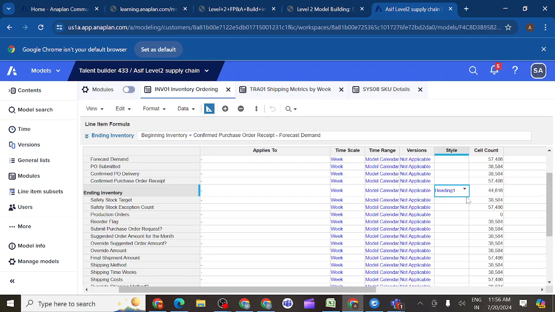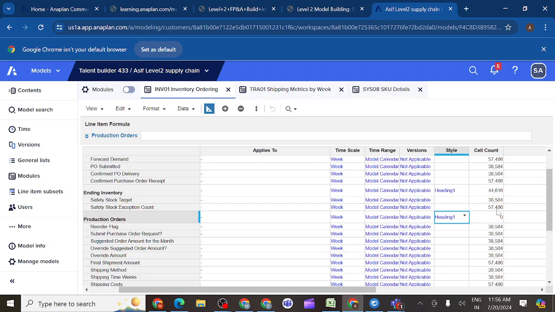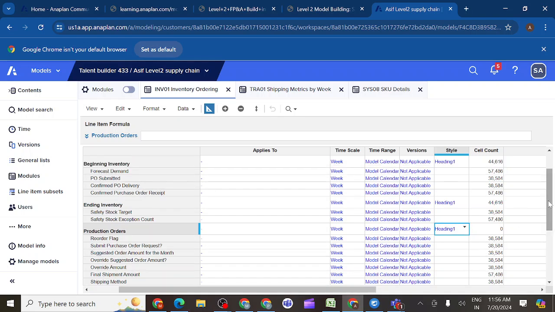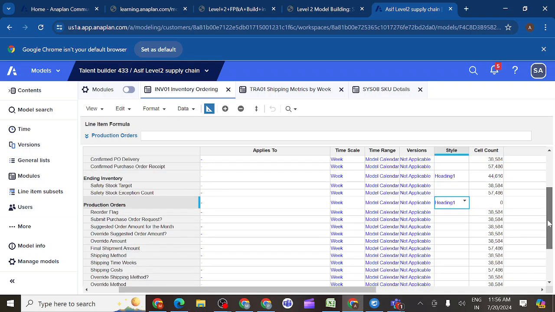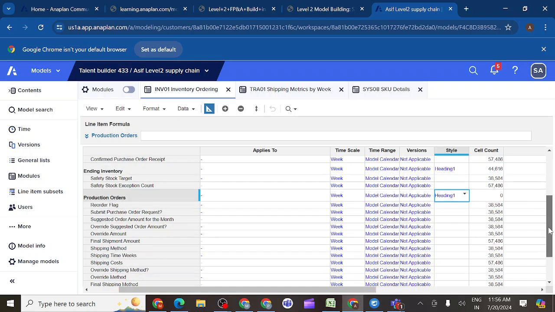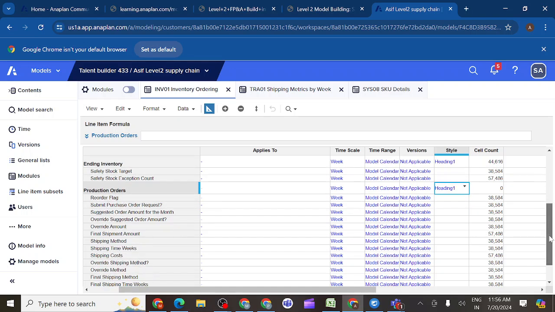So simply I will copy this one for production orders. And after that, where is the submit purchase order request? Where is that instruction in that lesson? At the bottom you have that instruction, the reorder activity. You have the style as well. So now we have to change the style: submit purchase order request should be summary 2.